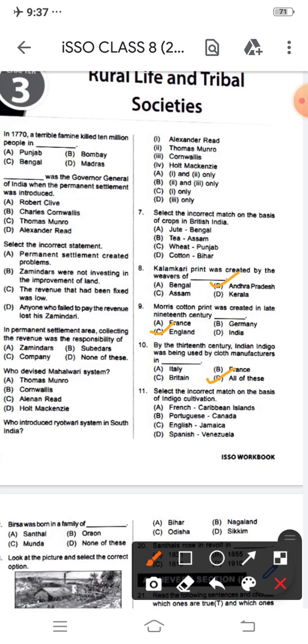Select the correct match on the basis of indigo cultivation. Option A, French Caribbean islands. Option B, Portuguese Canada. Option C, English Jamaica. Option D, Spanish Venezuela. The correct pair is option B, Portuguese Canada.